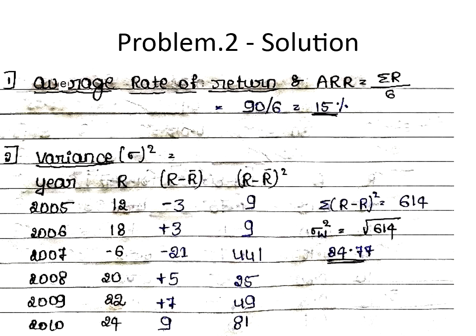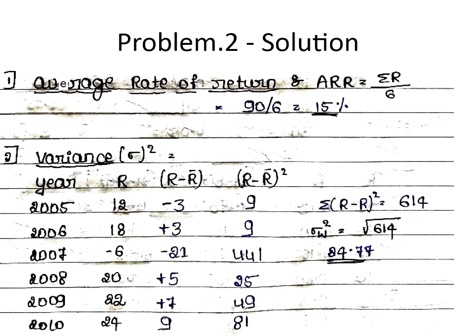Minus 3 whole square, that is minus into minus will become plus 9. 3 square is 9. 21 square is 441. 5 square is 25. 7 square is 49. And 9 square is 81. So we got R minus R bar whole square. Now if I summate the fourth column, that is summation of R minus R bar whole square, which is equal to 614. So the variance is 614.